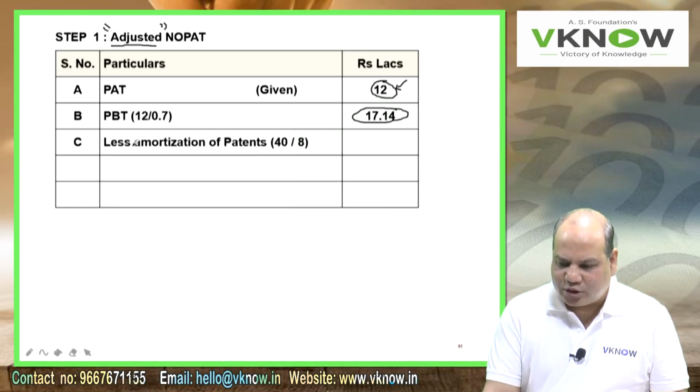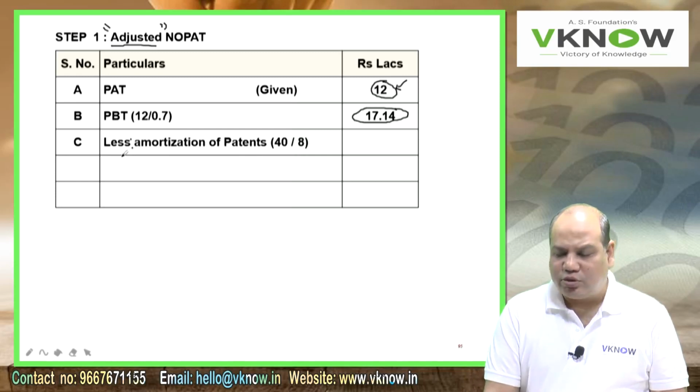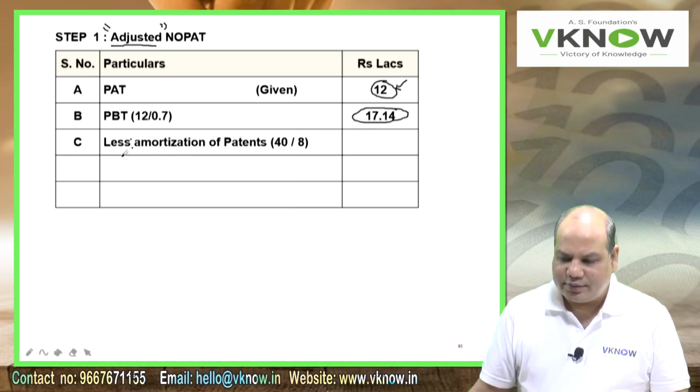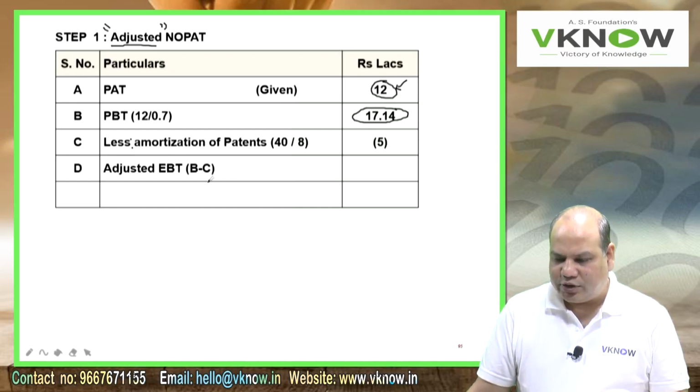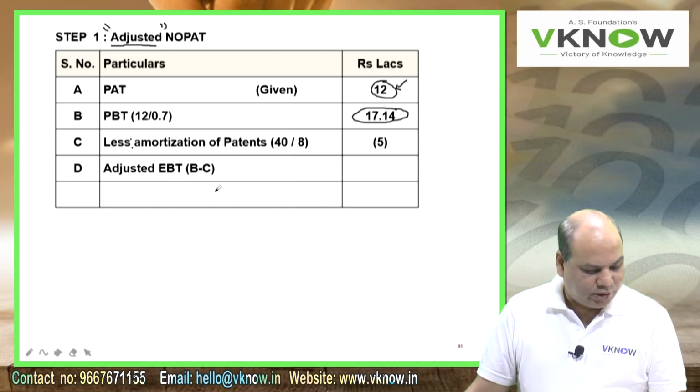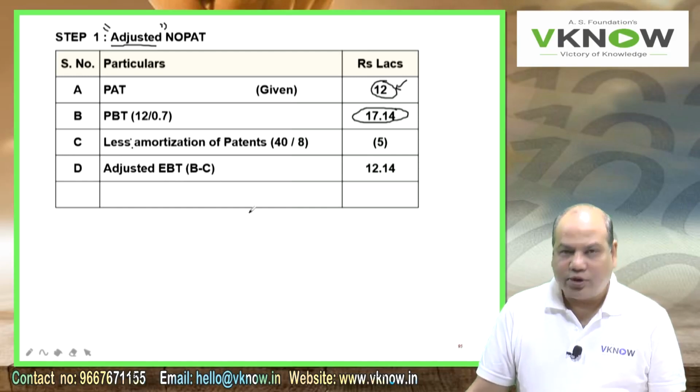So less amortization of patent. Less amortization of patent is 40 divided by 8. 40 lakh divided by 8 years, 5. Therefore adjusted EBT is B minus C, that is 12.14.